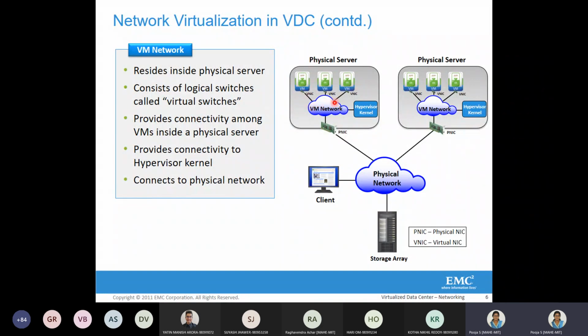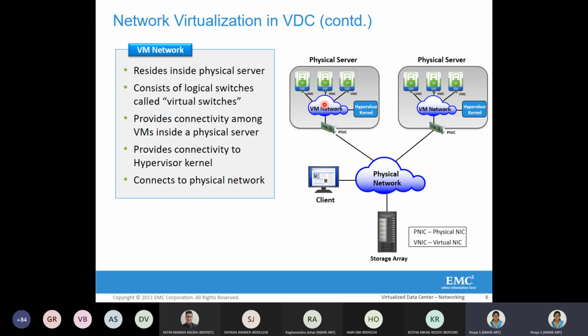Just like how the physical servers are connected to the physical network using physical NIC, the virtual machines are connected to the virtual machine network using VNIC, that is virtual NIC cards. And this virtual machine network is in turn connected to the hypervisor kernel.